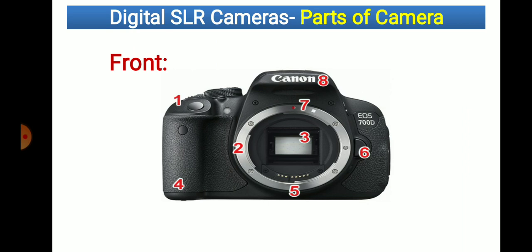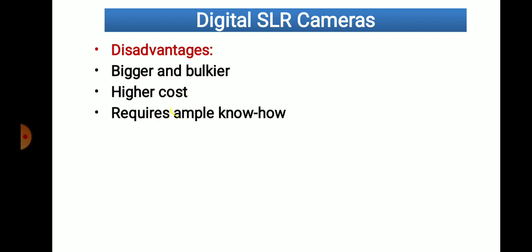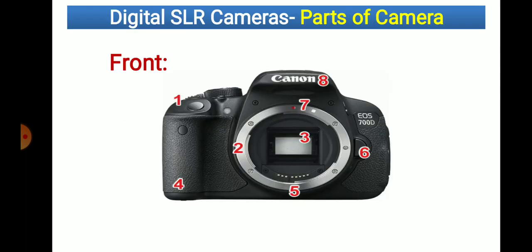Now, next point is the parts of the camera. We are going to discuss the parts of the camera here. Now this figure is showing the components 1, 2, 3, 4, 5, 6 and one by one we will see the role of each and every part.